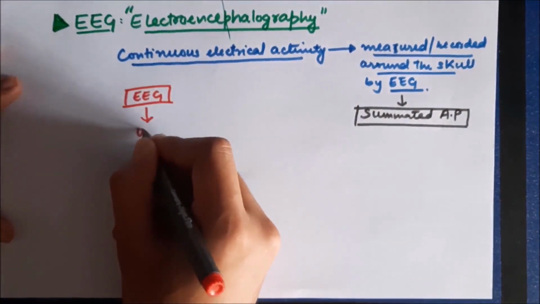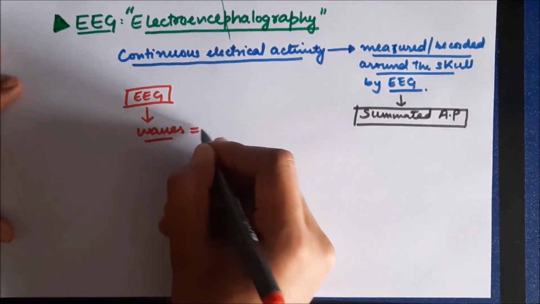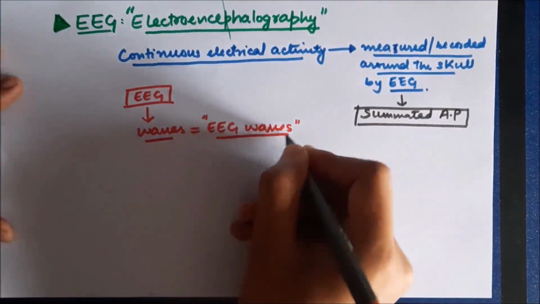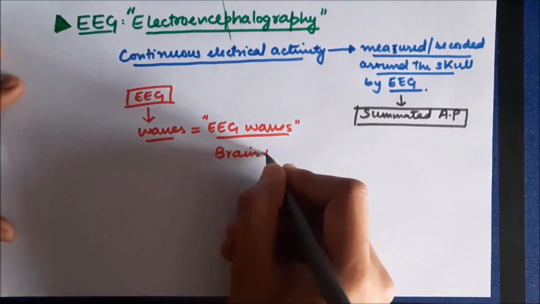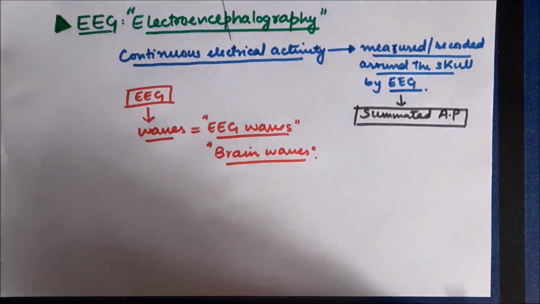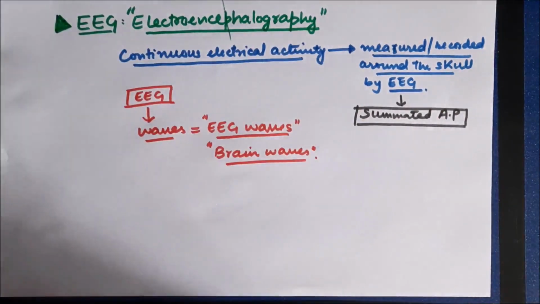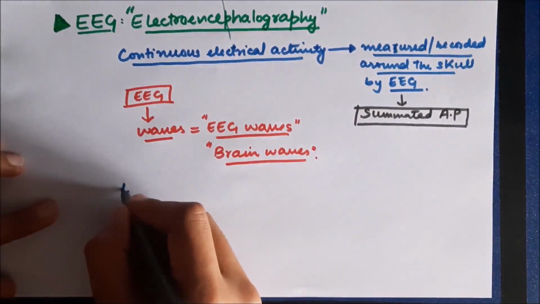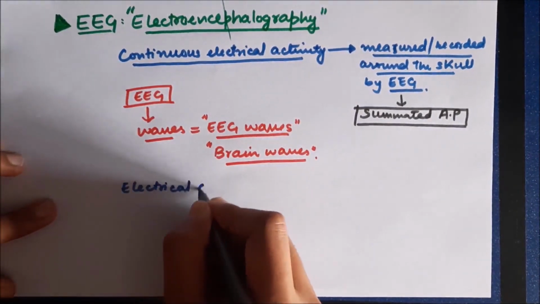Now, the record that we get after measuring the electrical activity of the brain is in the form of waves. These waves are called EEG waves or brain waves. So the electrical activity of the brain measured with the help of EEG is in the form of waves called brain waves. Now, there are various types of brain waves depending on the activity of the brain.